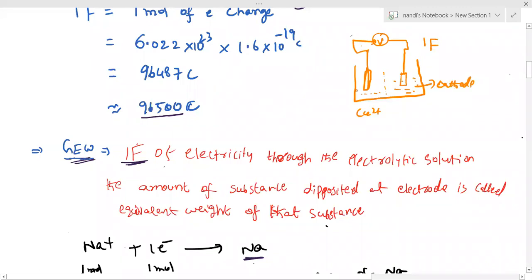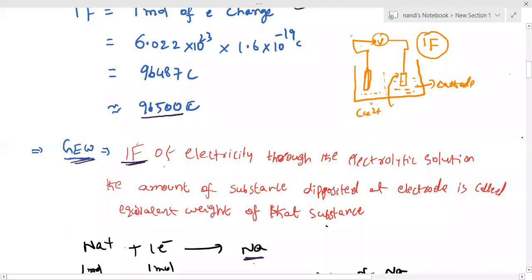But whenever I am sending 1 Faraday of electricity, how much Cu2+ is depositing at the cathode? Are you getting the point? When 1 Faraday of electricity passes through the solution, the amount of substance deposited at the electrode is called its equivalent weight.